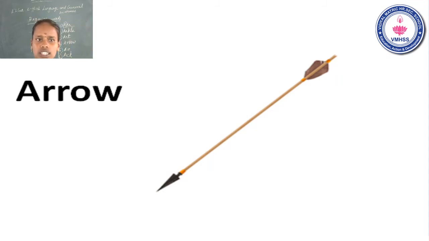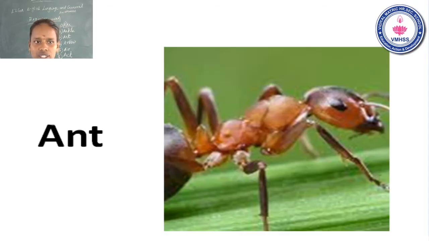Okay. The name of the letter A. The sound of the letter A. Arrow. Okay. Now move on to the next one. Ant. The name of the letter A. The sound of the letter A. Ant. The name of the letter A. The sound of the letter A. Ant.